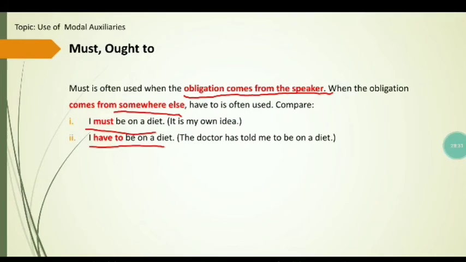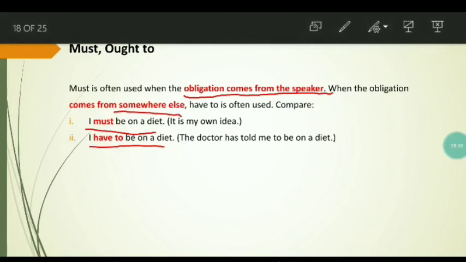So, when the obligation comes from the speaker, must should be used, and when the obligation comes from somewhere else, from your teacher, your parents, your friends, the doctor, or any other person, you should use have to. You shouldn't use must. Must should be used when the obligation comes from the speaker himself.